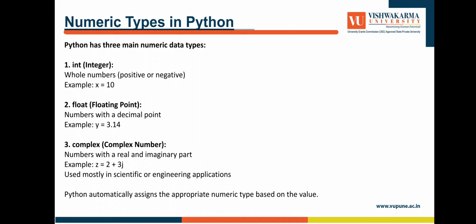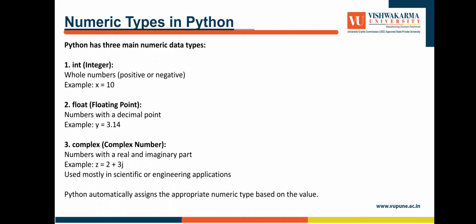First of all, we discuss numerical types in Python. Python has three main numerical data types. Int means integer: whole numbers, positive or negative. For example, x = 10. Float means floating point: numbers with a decimal point. Example, y = 3.14.